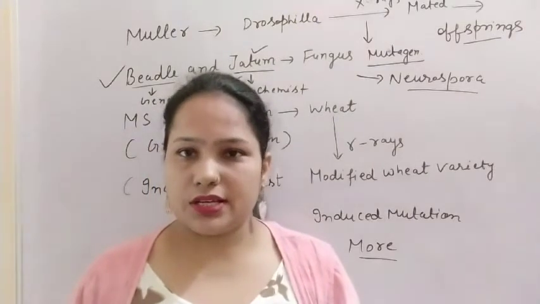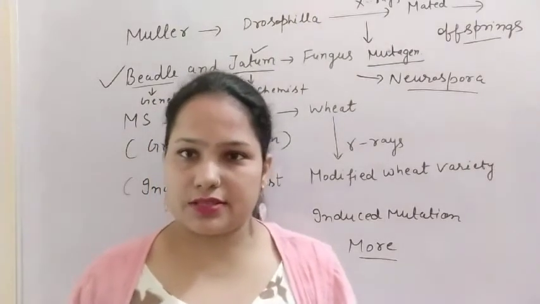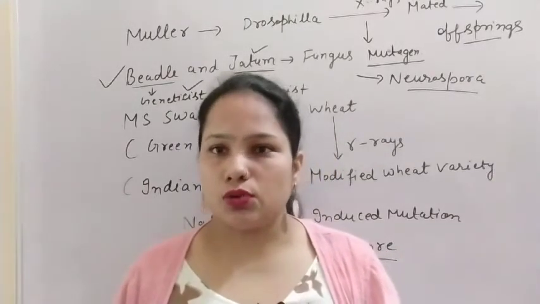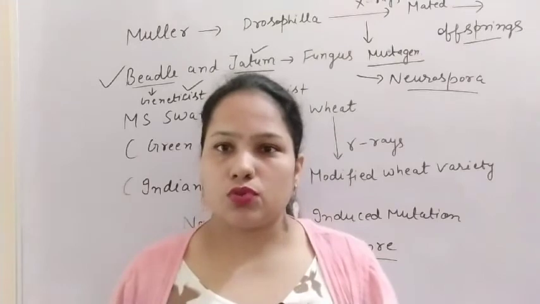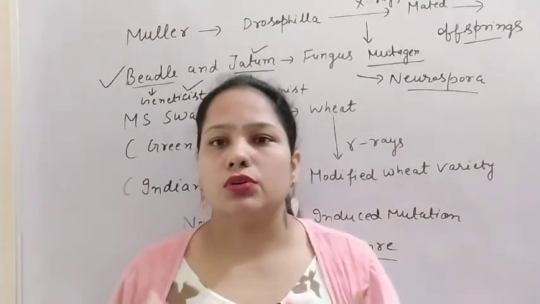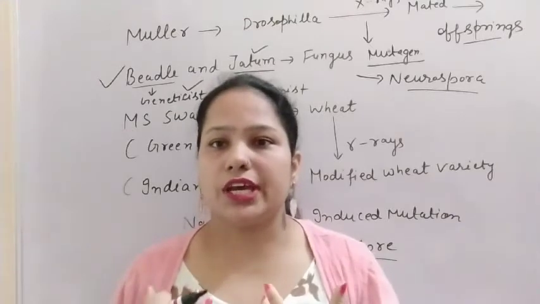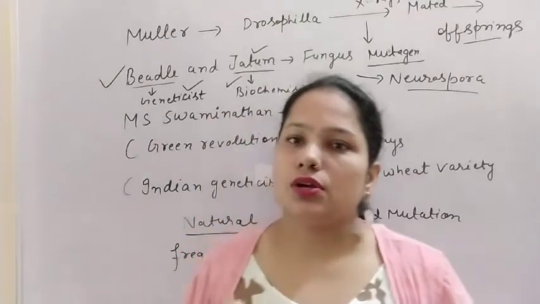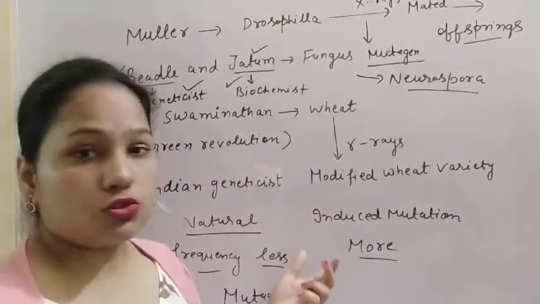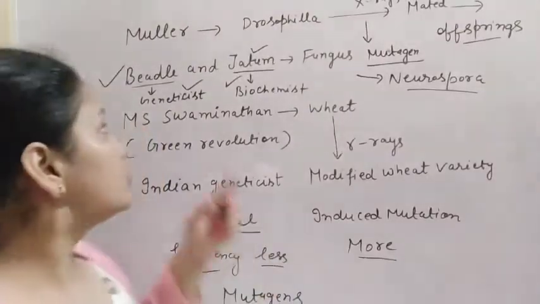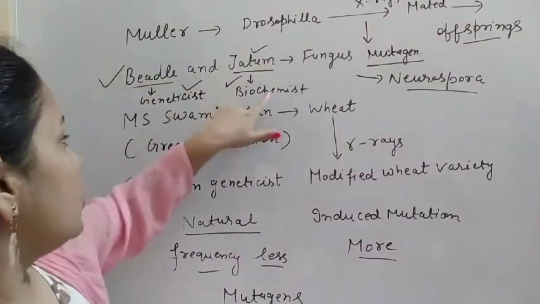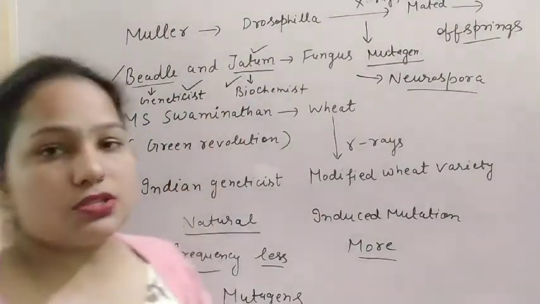Because of the increasing population of different countries, the demand for food is increasing, but the land is less compared to the demand. If we have a good technique to develop a good variety, then with very little land we can increase the yield of the product, like in the case of wheat. So there were these scientists: first Muller, then Beadle and Tatum, and then M.S. Swaminathan.